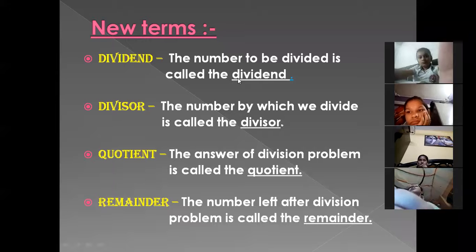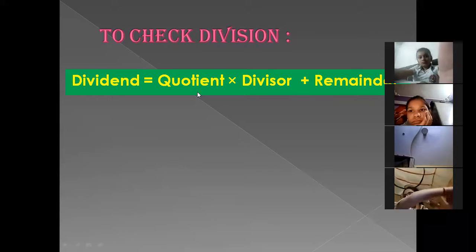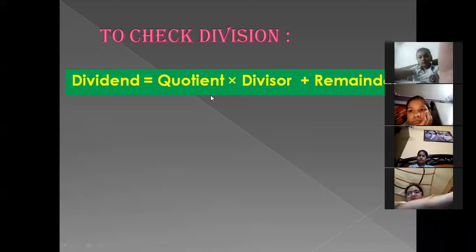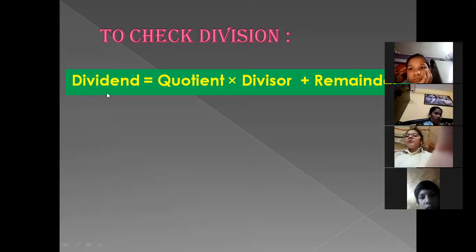Okay, beta. So here I just want to explain one more point, that is, give me a second. This is the formula for checking the division. The first one, we are going to multiply quotient and divisor. When we multiply quotient and divisor, in the product, we are going to add the remainder. We will get the dividend. Is it clear?